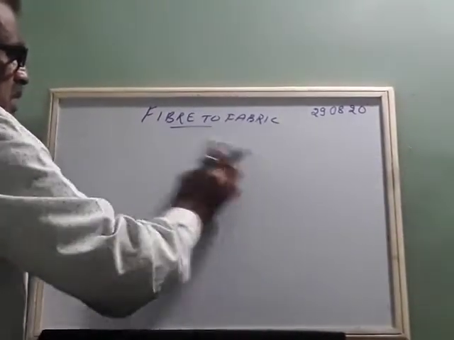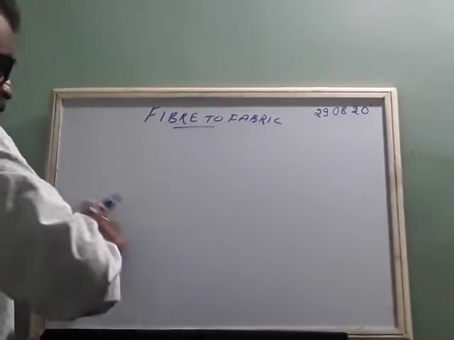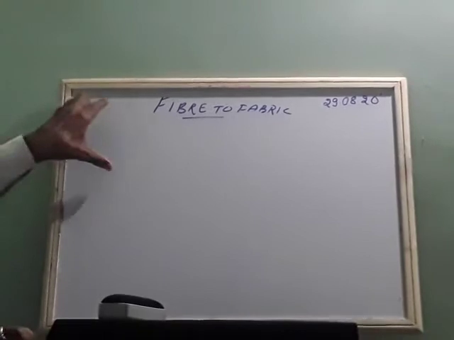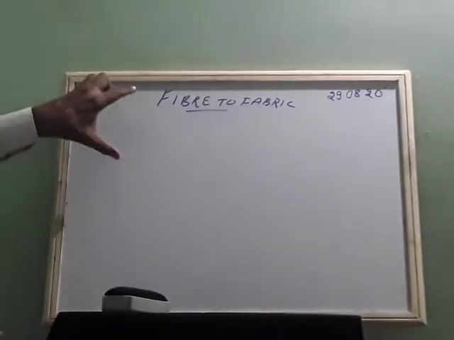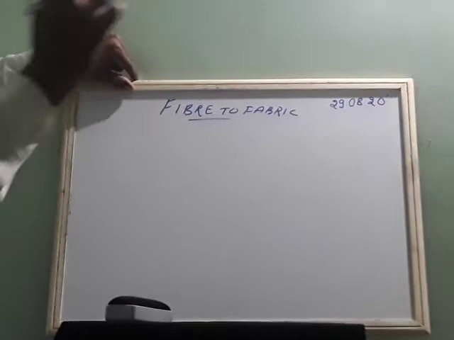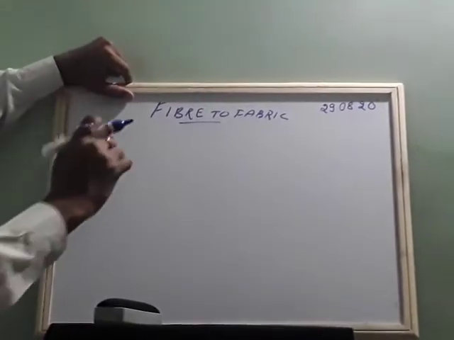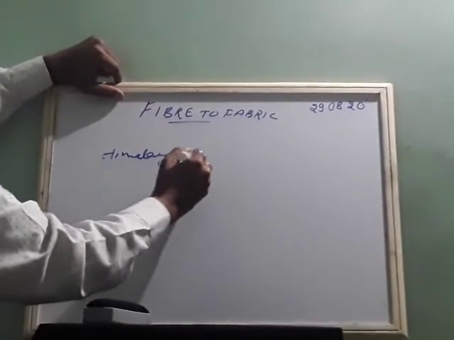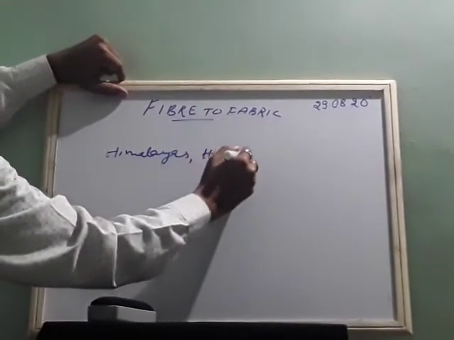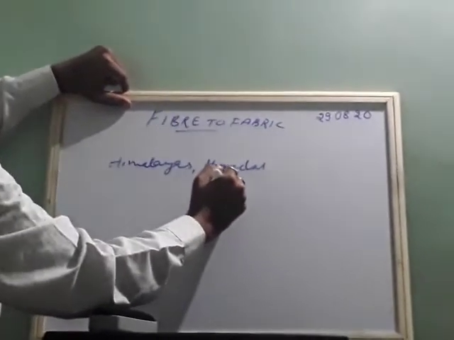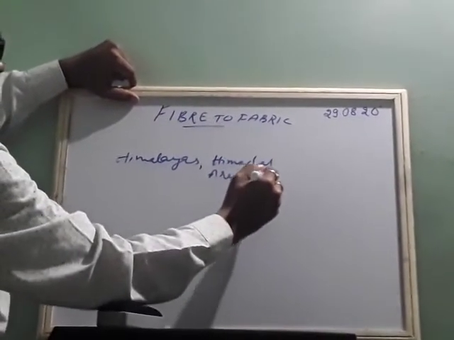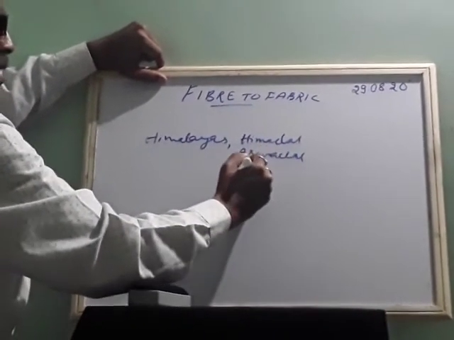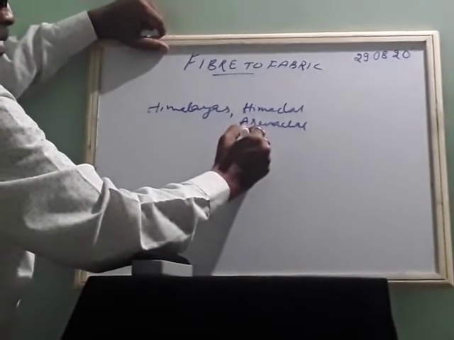Now, what should we do to get wool from sheep? Okay, from where are you getting it actually? See, suppose you travel in the Ghat section, like the Himalayas, Himachal Pradesh, Arunachal Pradesh, and the hill station Gangotri.